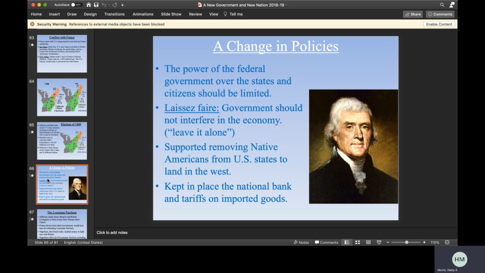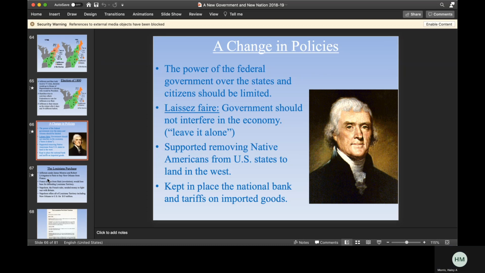Jefferson also supported removing Native Americans from U.S. states to land in the West, and he did actually keep in place the National Bank and tariffs on imported goods, which were introduced by Hamilton and originally opposed by Jefferson, but he decides not to remove those when he becomes president.